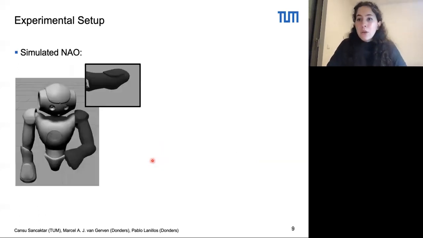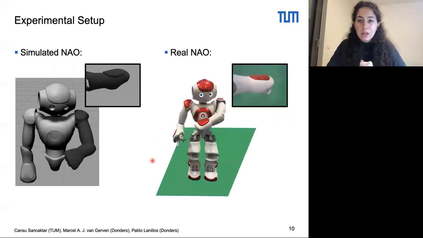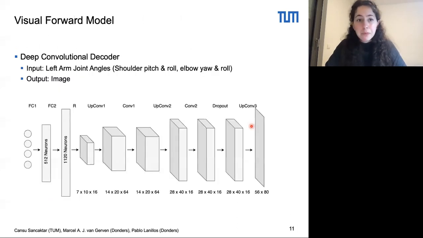For our experiments, we use the Aldebaran Nao humanoid robot, both simulated and real. And the inputs for PixelAI were the bottom camera observations, as you see here. And we trained a deep convolutional decoder, the architecture of which is shown on the slide. Our input is 4-dimensional, and it's the joint angles. And then the input goes through 2 fully connected layers, followed by a series of transposed convolution and convolution operations. And then we get an output image.